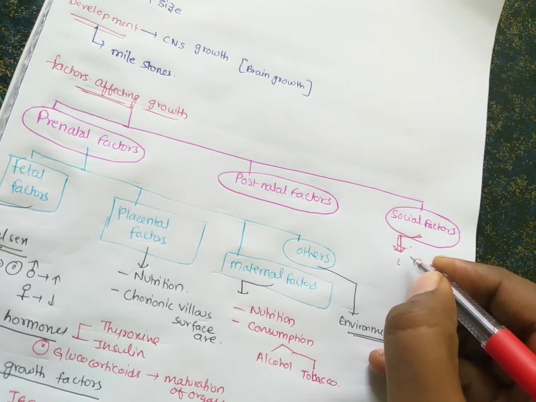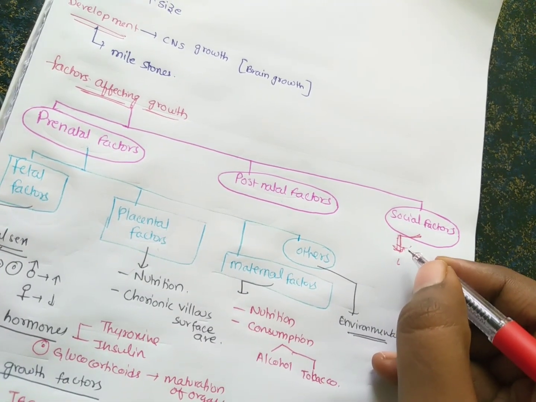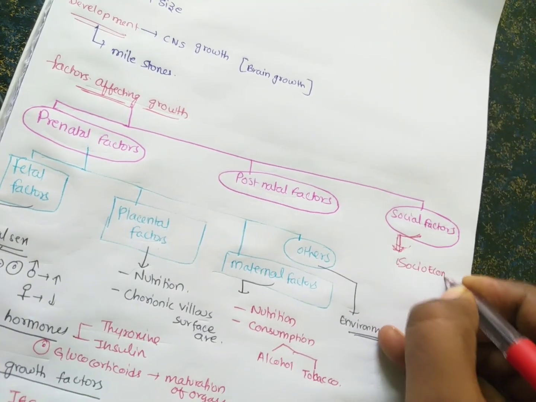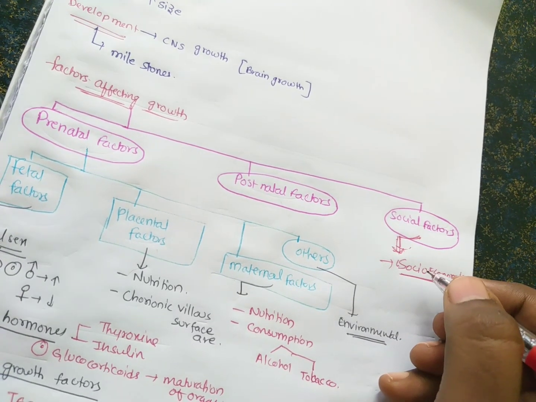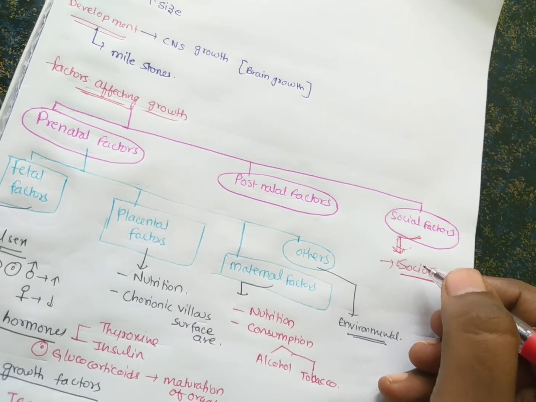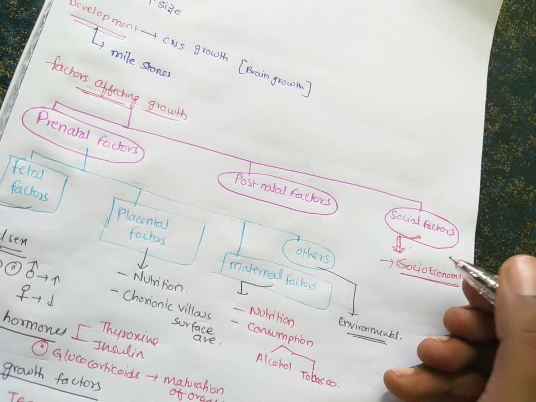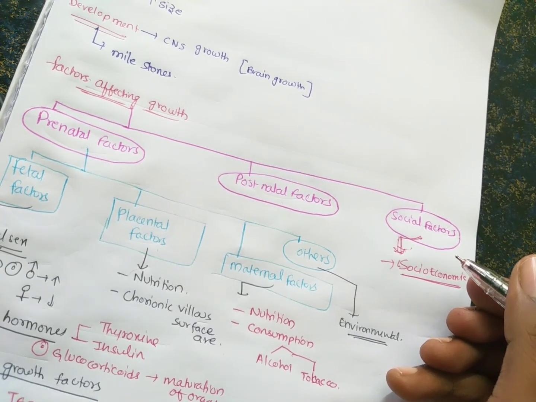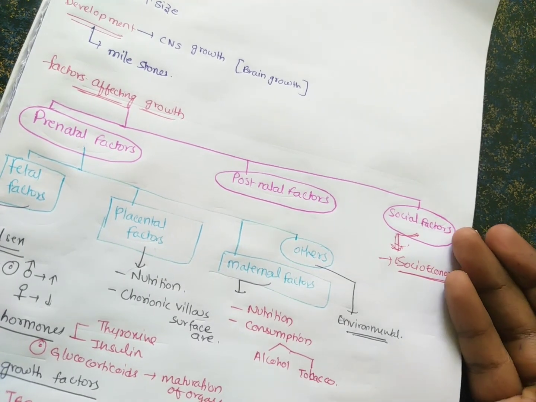Like environmental factors, social factors like education of the family and socioeconomic status. If there is high socioeconomic status, more nutrition will be taken by the mother and the children, so growth will be adequate. And in cases of low socioeconomic status, there is poor nutrition and also more proneness to infection because of poor hygiene and everything, so low growth is seen in those children who are from low socioeconomic status.